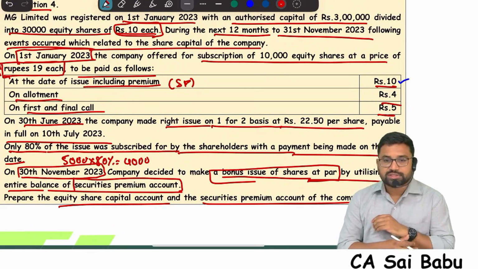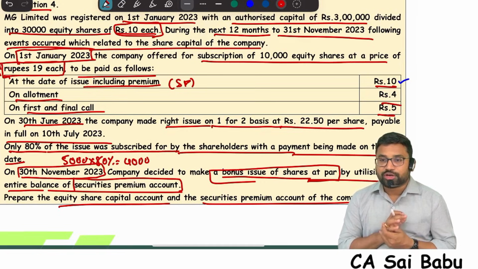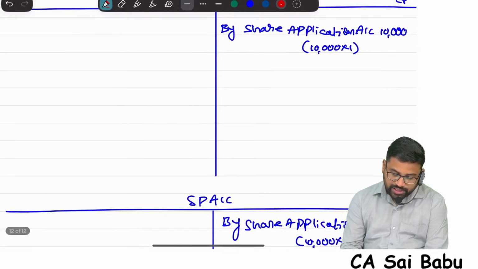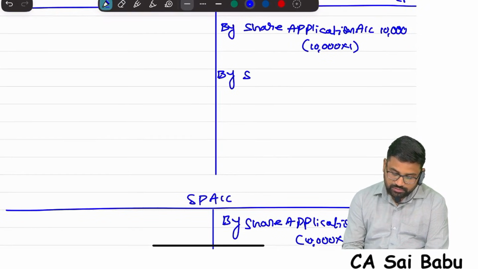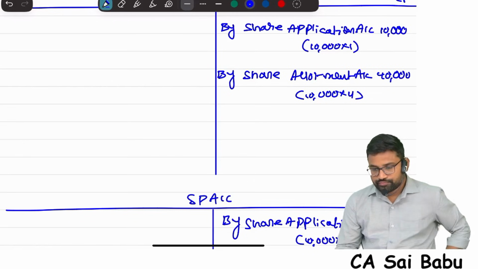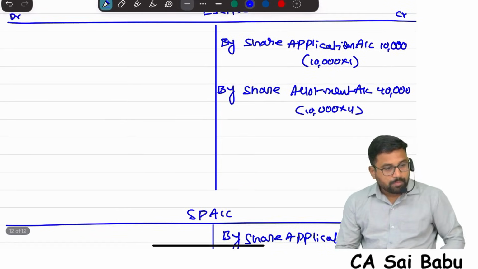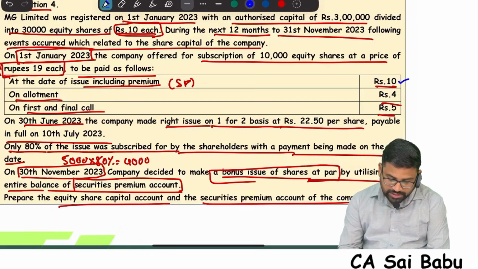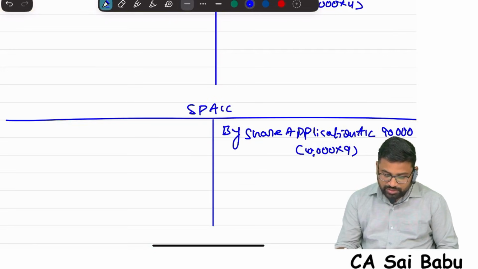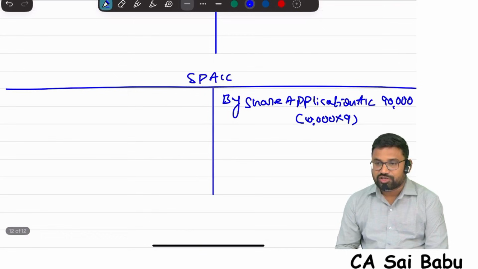Next, allotment. Allotment how much? 4 rupees. What is the entry for allotment? First, allotment due: share allotment to share capital. So in share capital we will write by share allotment account, 10,000 into 4 rupees, 40,000. So allotment is done. Next, allotment money received is nowhere to be written, because we are opening only 2 accounts now: equity share capital and securities premium.